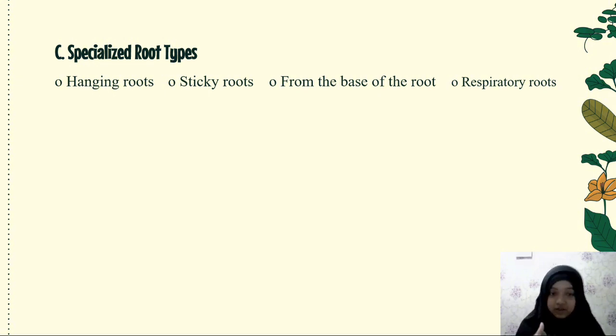Number 7, haustorial roots, the roots of parasitic plants such as mistletoe, Viscum album, and bitter dodder. Number 8, propagative roots. Roots that form adventitious buds that develop into above-ground shoots, called suckers, for example from nail plants and in Canada thistles, cherry, and many others.